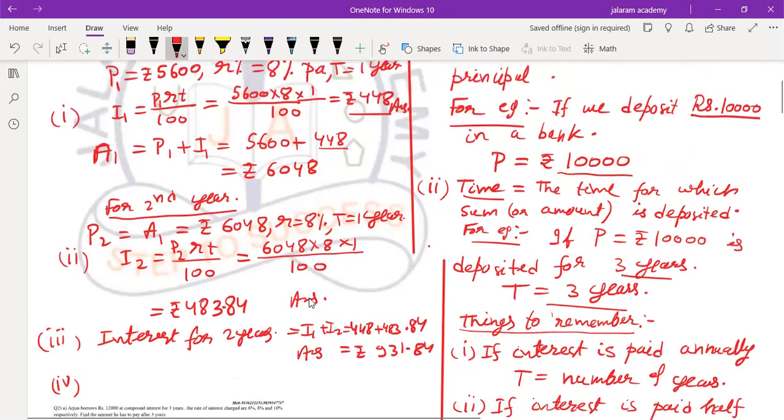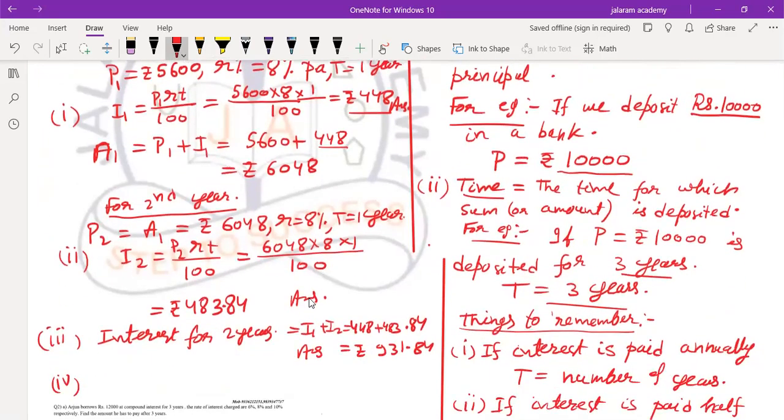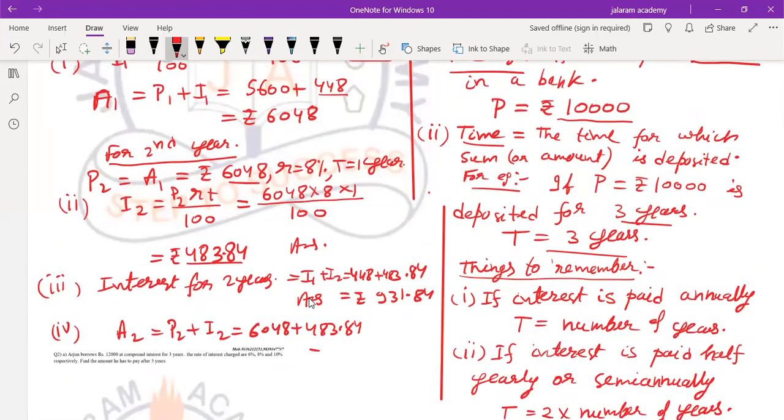Fourth part. In the fourth part, we have to find the amount at the end of 2 years. So amount after 2 years is principal for the second year plus interest for the second year. Principal for the second year is 6,048 plus interest for the second year is 483.84. So add it to get the next answer: 6,531.84 rupees.